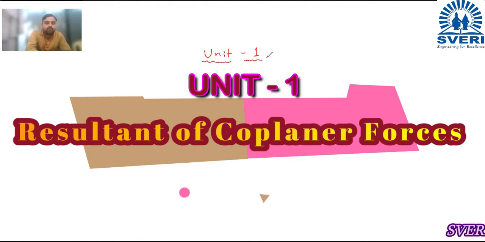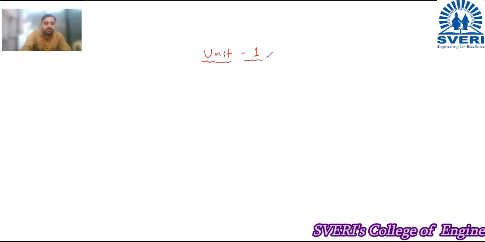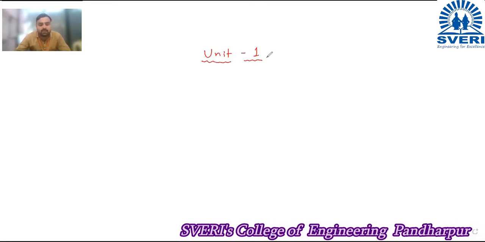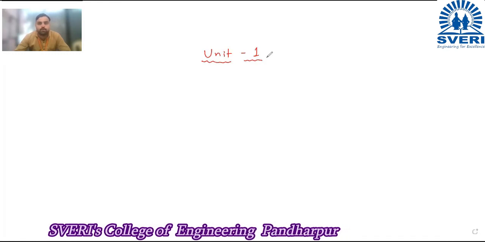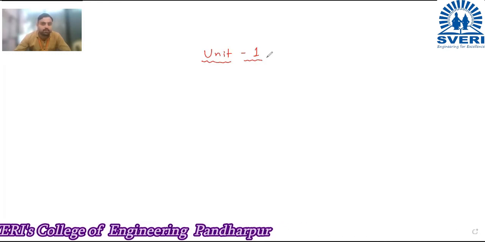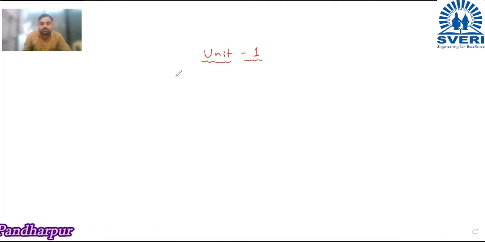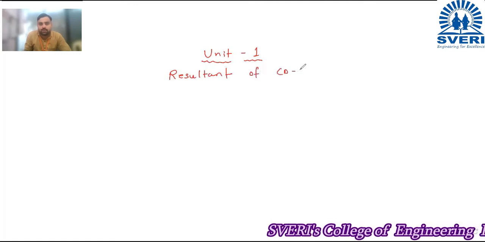We are going to learn the resultant, the SI unit of force, what the resultant of forces is, the free body diagram, and the different laws: the parallelogram law, the triangle law of forces, and the polygon law of forces. These things we are going to learn here. So this is your unit number 1, and its name is resultant of coplanar forces.